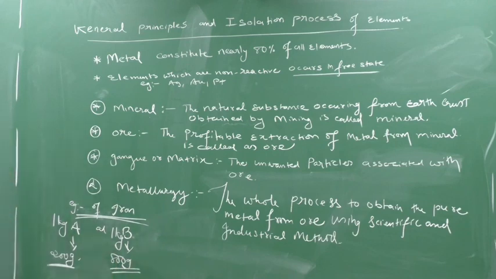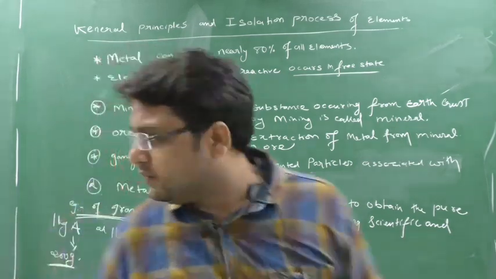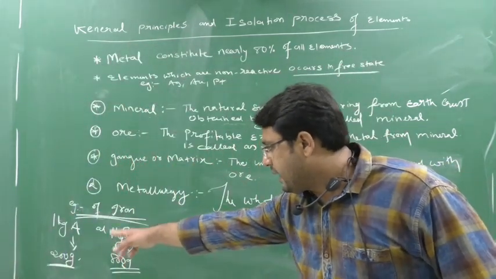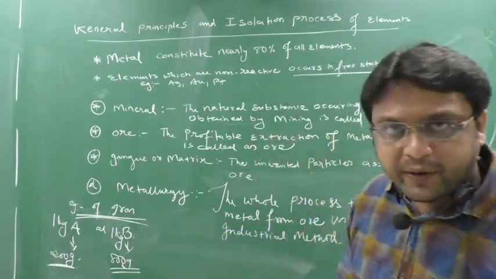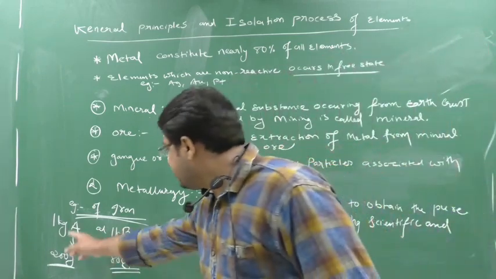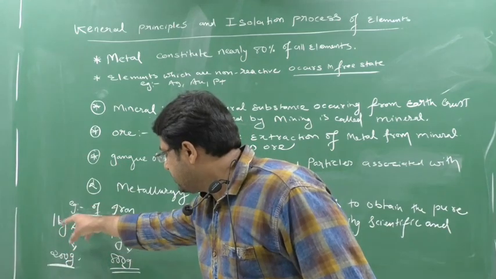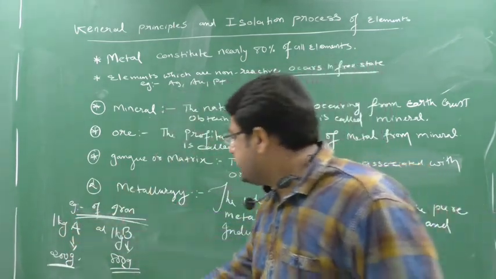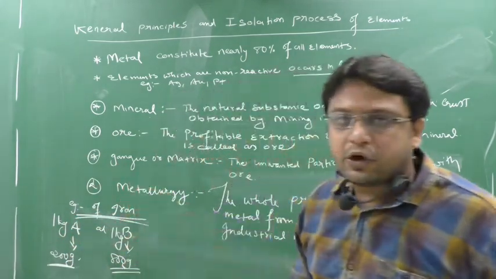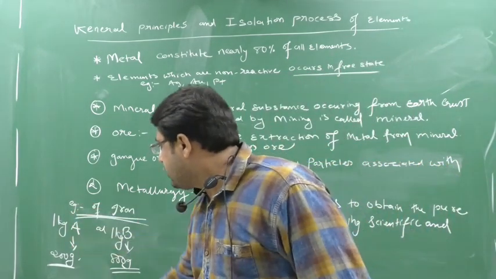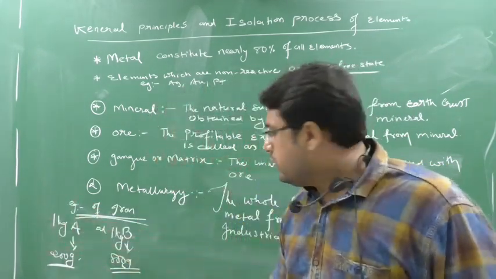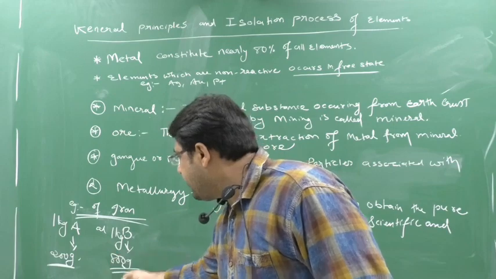Yes or no? So see, I have mineral A, and I also have a mineral B. Both have taken initially how much kg? 1 kg, 1 kg. On both I have done the process. I have done the process on A to obtain the pure iron, and I have done the process on B also to obtain the pure iron. From mineral A, I got pure iron 200 gram. On mineral B, I got the pure iron 800 gram.